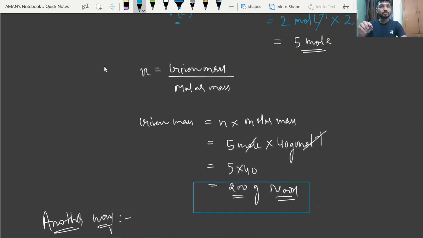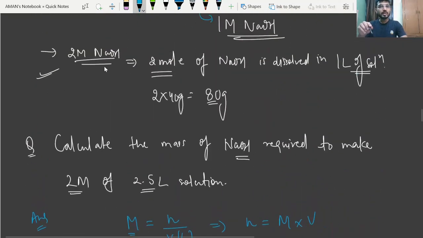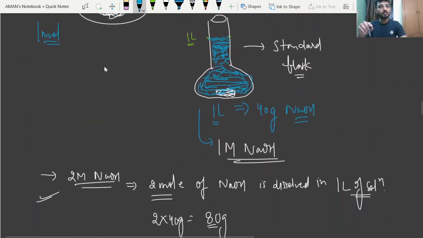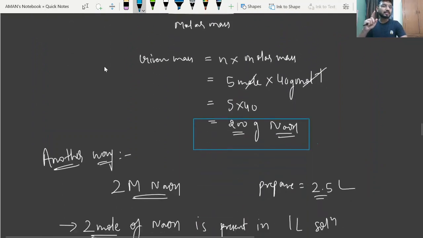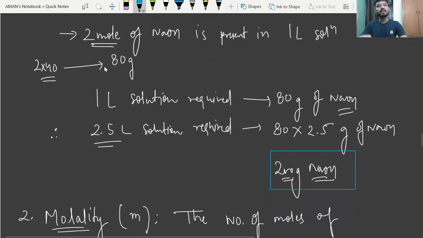And there are a few numericals. By the use of these formulas you can easily solve the numericals, and I would suggest you use the unitary method, because it will make a grip on your concept.